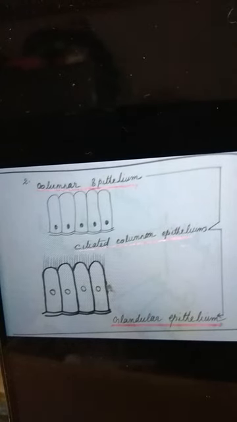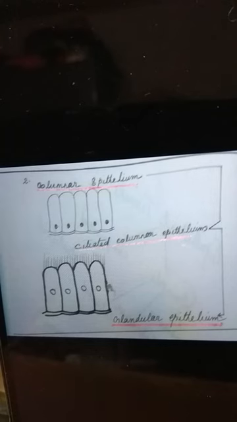This diagram shows the shape of columnar epithelial tissues. They are elongated, tall, and pillar-like. This type of columnar epithelial tissue is mainly found in the inner lining of the stomach and intestine.